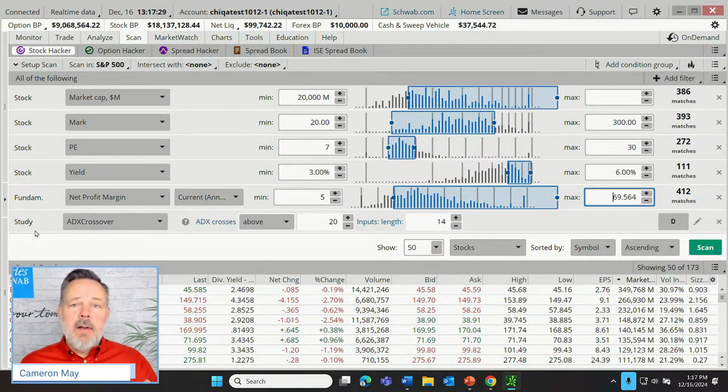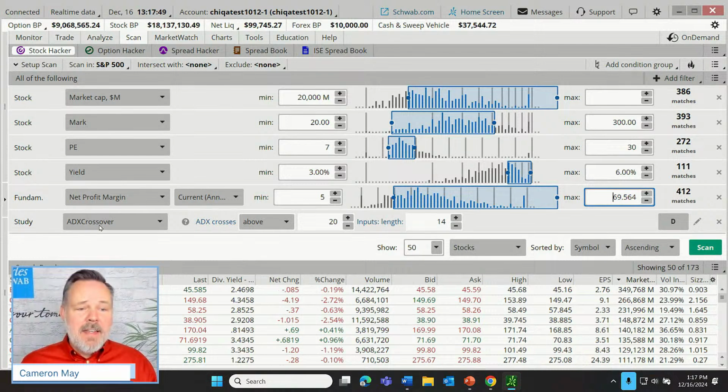And then finally, we have this study filter that we've added, and a study, a technical study or a technical indicator, is a review or a characteristic of how the stock is behaving on a chart. So if you're familiar with technical studies, traders might use studies ranging from, let's say, a moving average to an RSI oscillator to a Bollinger Band indicator.